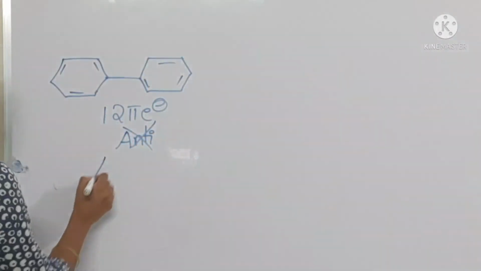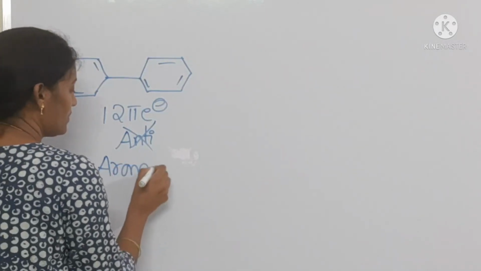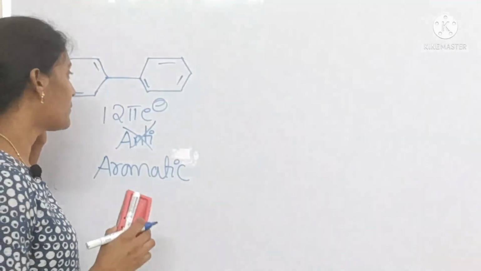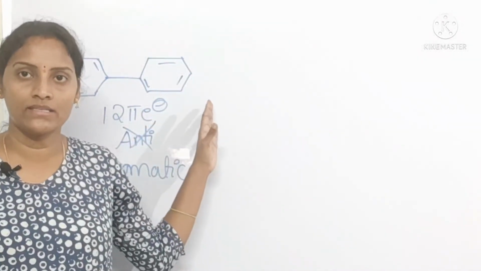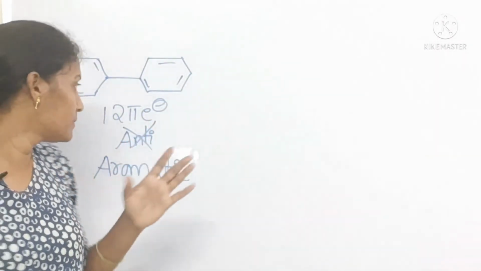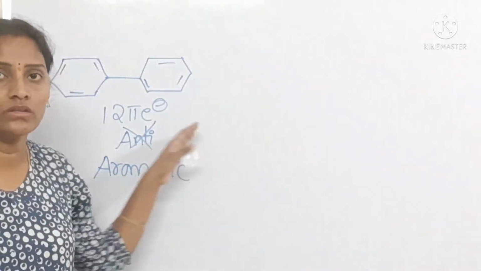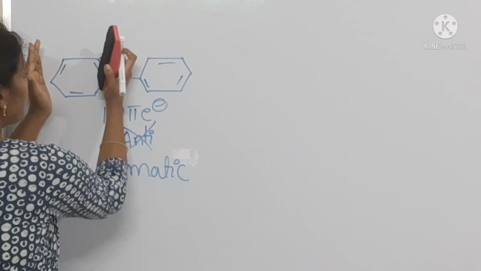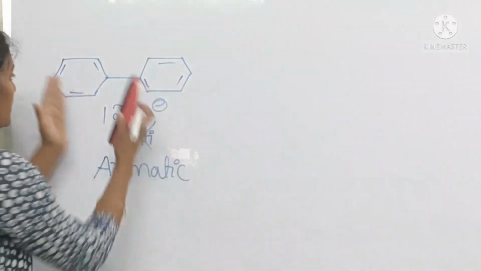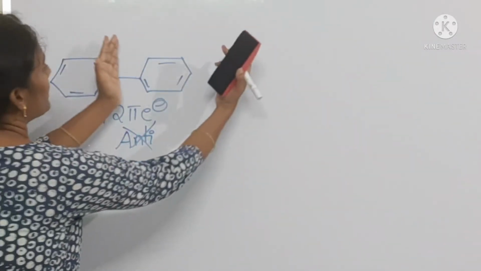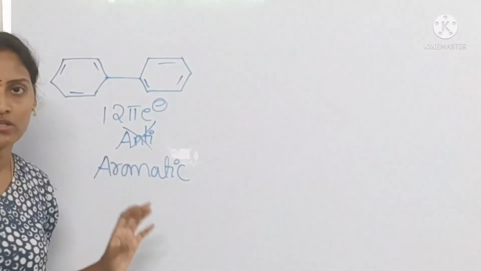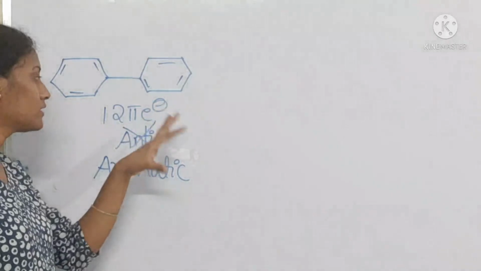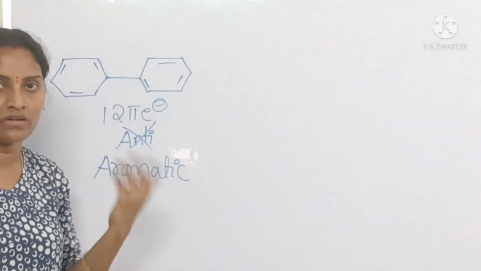Because for this type of compound, it's a bicyclic or spiro compound. See, we have to check with respect to a single ring only. With respect to this ring, it's aromatic, and with respect to this ring, it's aromatic. So it's an aromatic compound, not an anti-aromatic. Why? Even if it possesses 12 electrons.